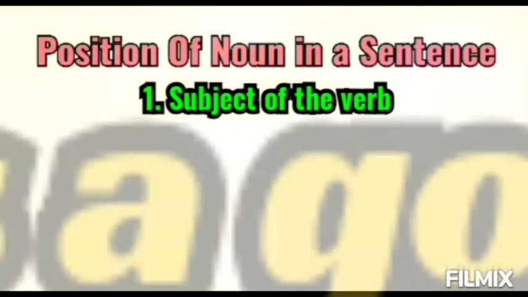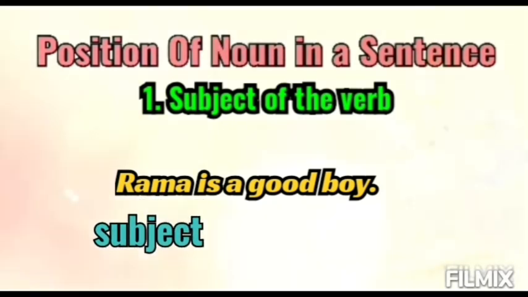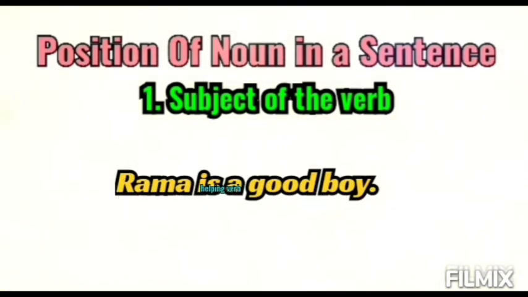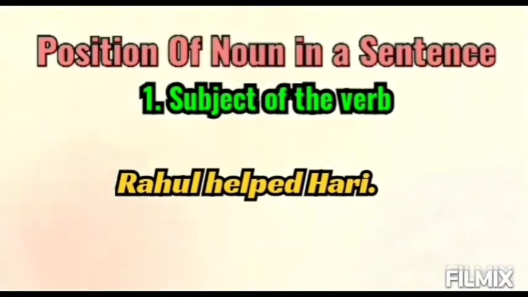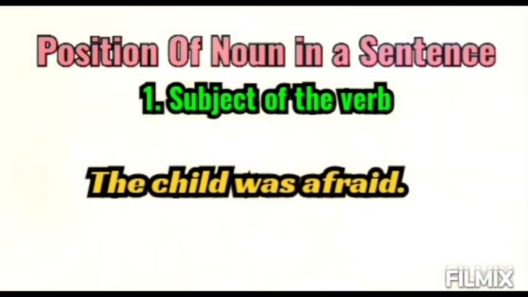Rama is a good boy. So we are talking about Rama, so definitely it is the subject. And what is it the subject of? This is. Rahul helped Hari. So Rahul is the subject of this verb helped. The child was afraid. So we are talking about the child. And what is it the subject of? This was.